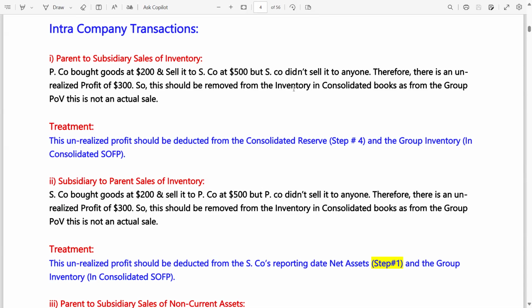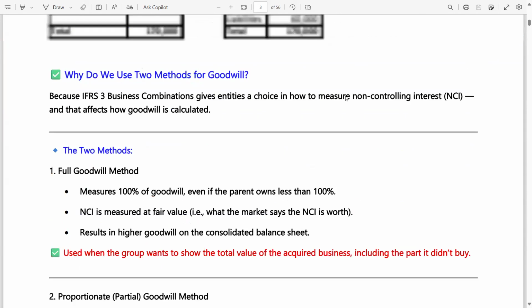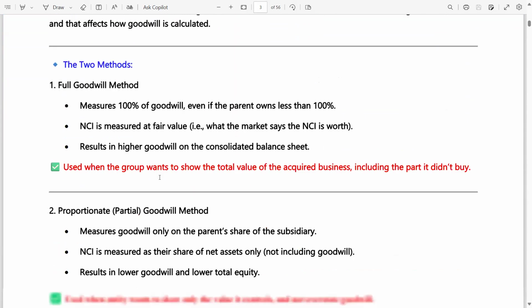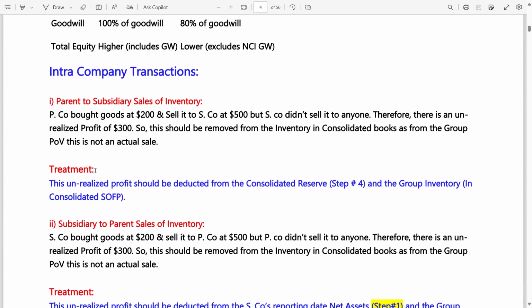This line means from the inventory in the consolidated books you have to remove it. Let me show you again. Look there. You all know inventory is part of current assets. So from this current asset, you have to deduct this inventory and balance. 55,000 minus whatever the inventory amount is, you have to deduct it from there. Now, what is the treatment?